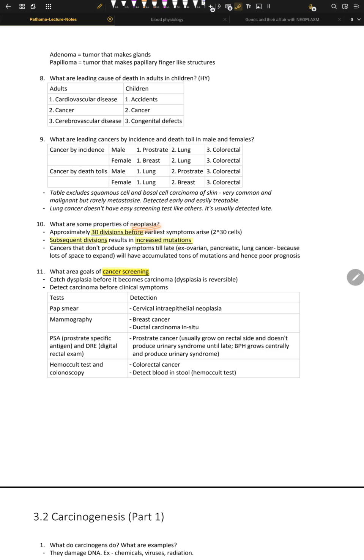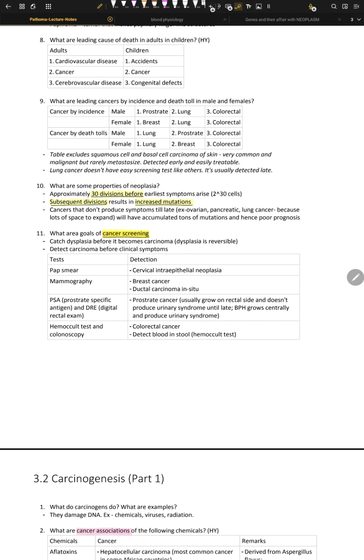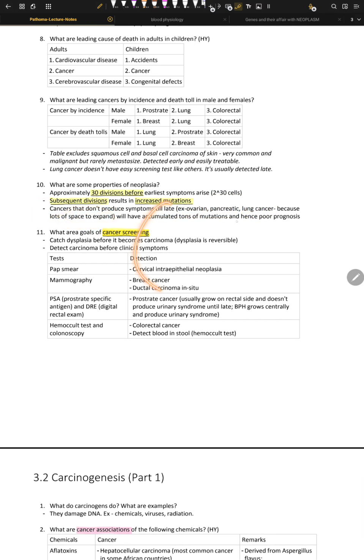What are some properties in neoplasia? Okay, approximately after 30 divisions, we have neoplasia. Approximately 30 divisions before the earliest symptom arises, right? So that's one property. Cool thing, subsequent divisions result in increased mutation. Cancers don't produce symptoms till late. Examples are ovarian cancer, pancreatic cancer, lung cancer. This is important because there is a lot of space to expand, a lot of cavity to cover. So they will have accumulated tons of mutations, hence the poor prognosis of lung or pancreatic cancers, right?